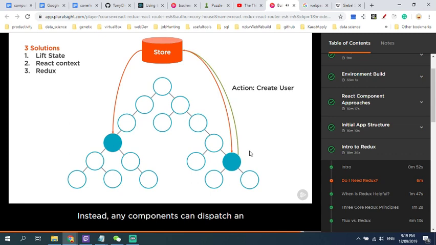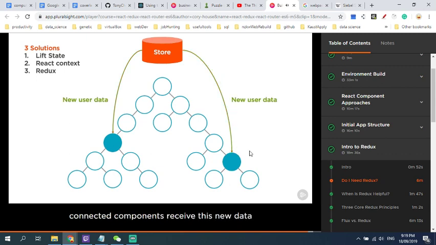Instead, any components can dispatch an action, such as createUser. When the action is dispatched, the Redux store is updated to reflect the new data. And any connected components receive this new data from the Redux store and re-render. So does Redux sound useful to you? If so, let's move on and learn about the 3 principles at the foundation of Redux's design.